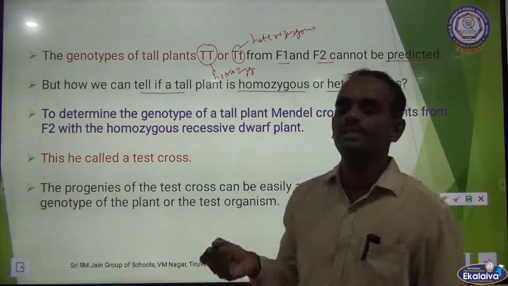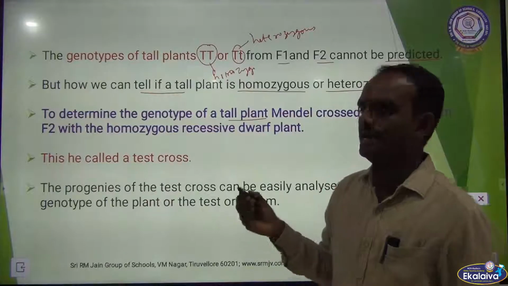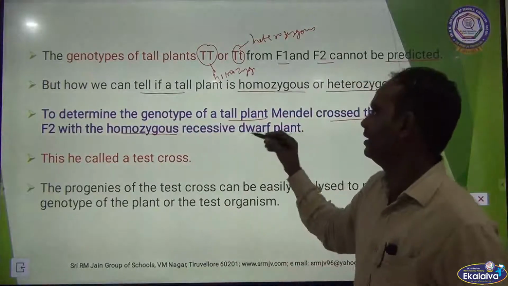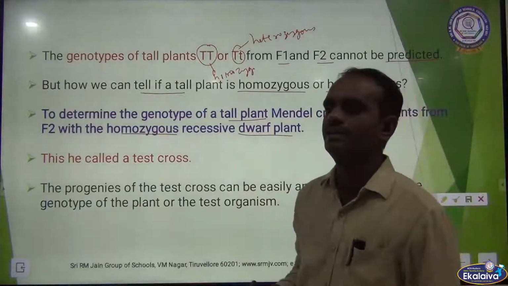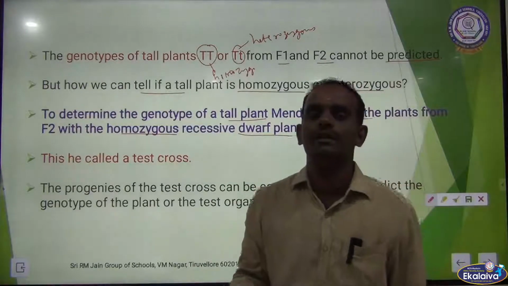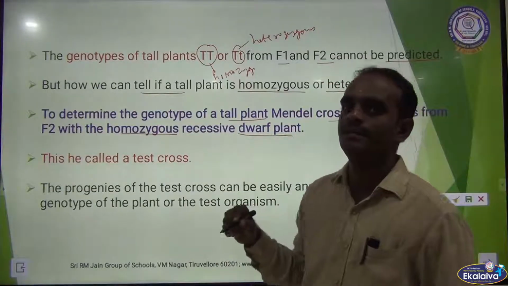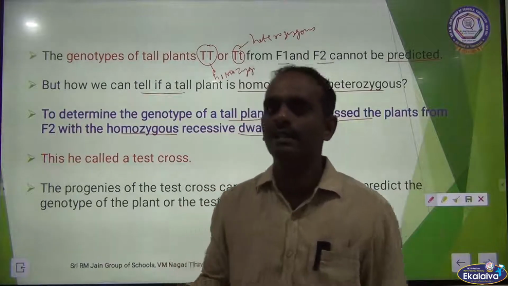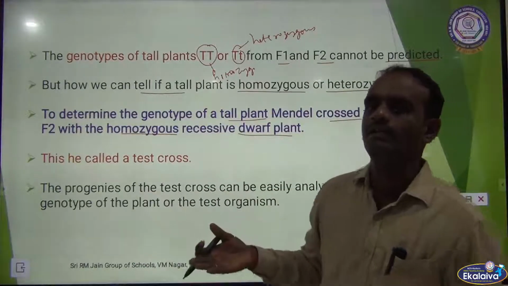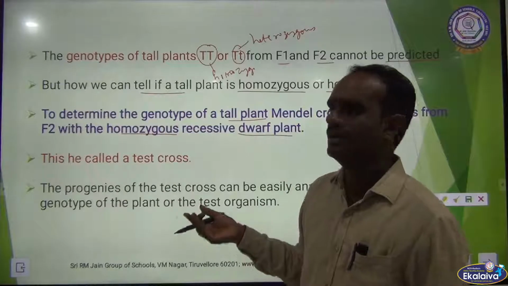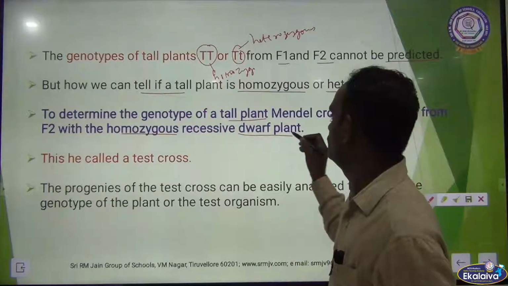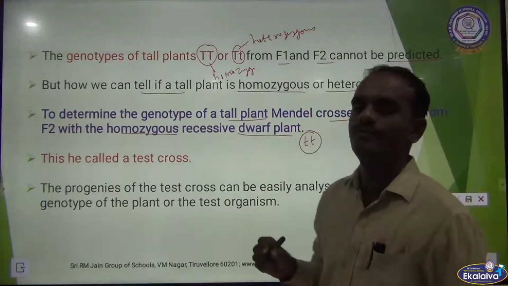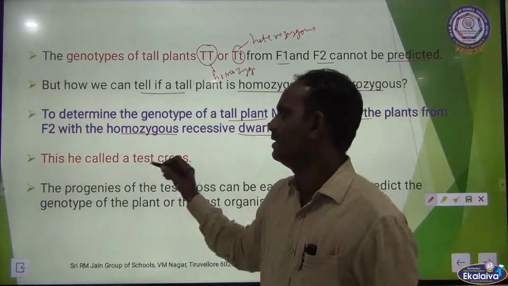To determine the genotype of tall plant, Mendel crossed the F2 plants with homozygous recessive dwarf plant. To find the genotype of the tall plant, if it is homozygous or heterozygous, he did another experiment, that is a test cross with a homozygous recessive plant. Homozygous recessive means this is homozygous recessive dwarf plant. Okay. So this is called test cross.